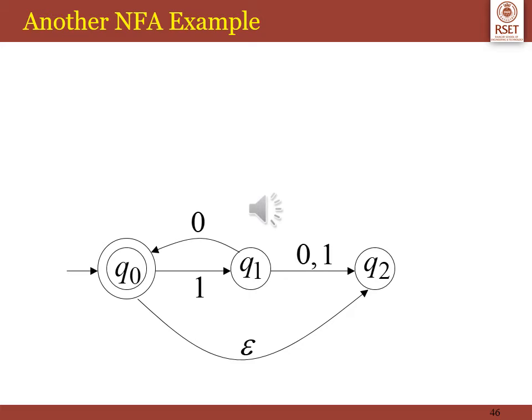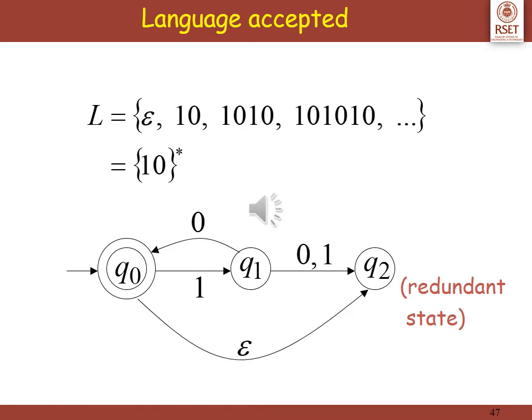This is yet another example of the epsilon NFA, where you can see an epsilon transition from Q0. Try to find out what is the type of language accepted by this epsilon NFA. The language accepted by this epsilon NFA is 10 the whole star.